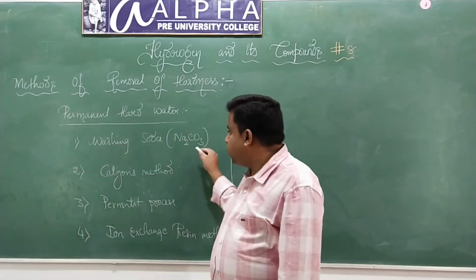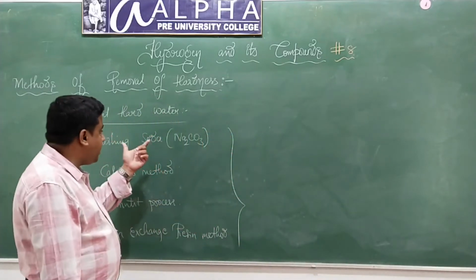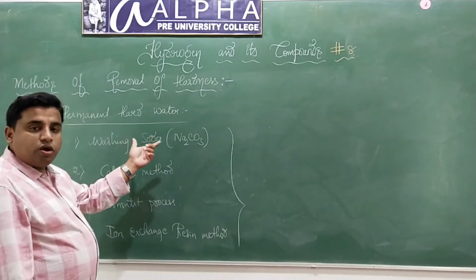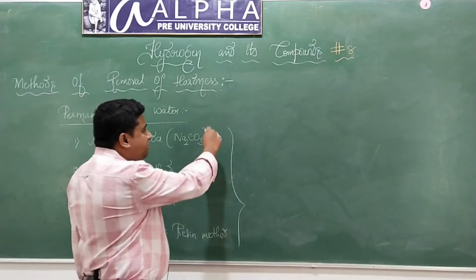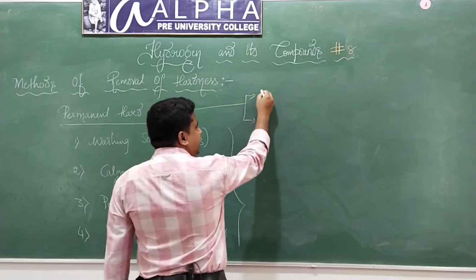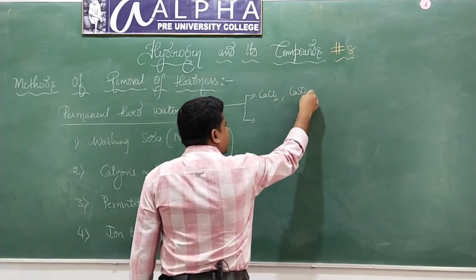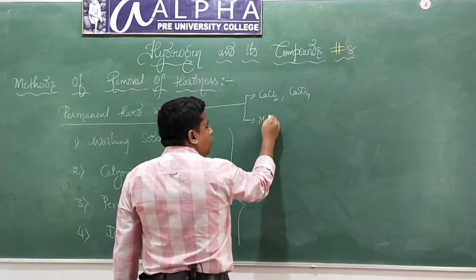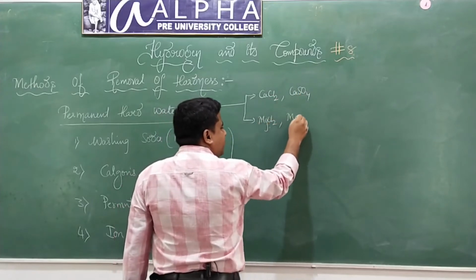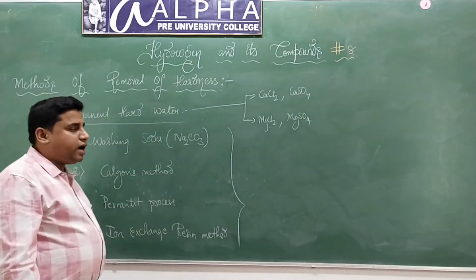So now the first one: what happens when I add washing soda to permanent hard water? What do you mean by permanent hard water? I have already told you. If the water contains chlorides and sulfates of calcium and magnesium, then that water is called permanent hard water.